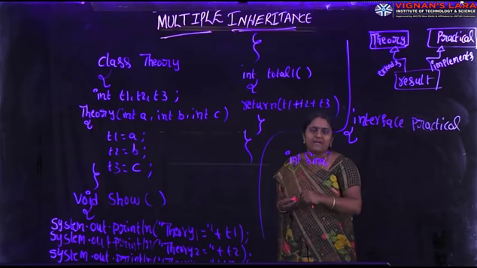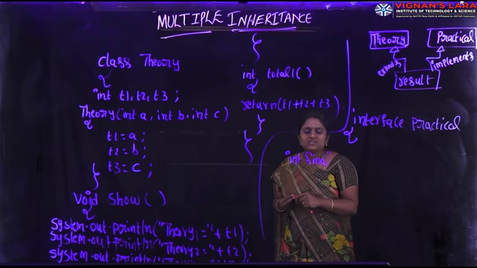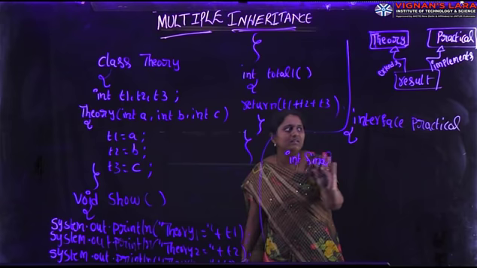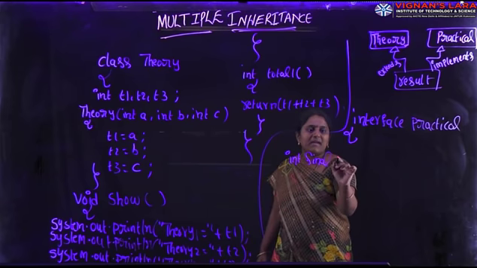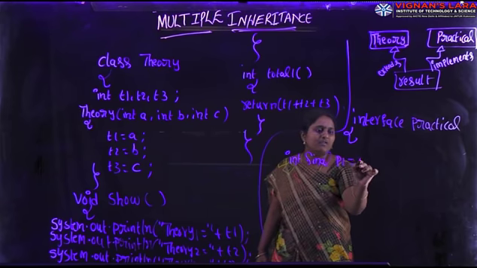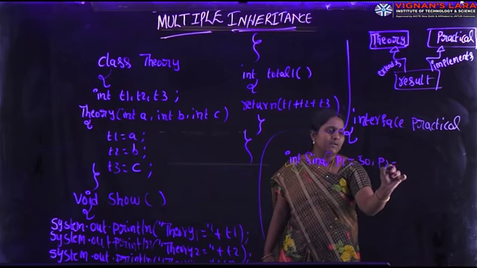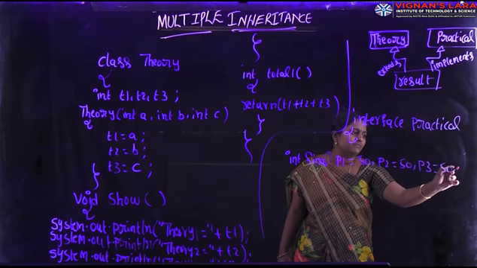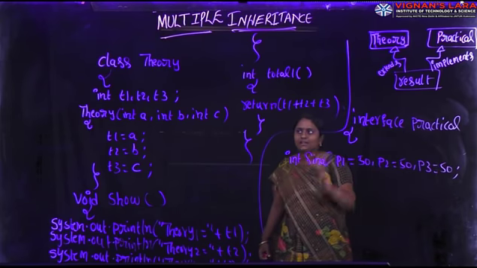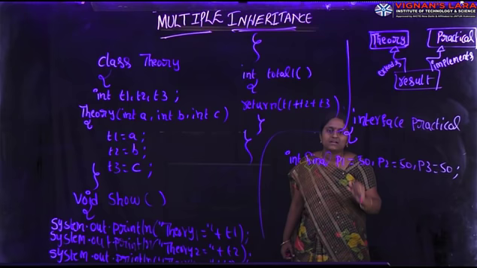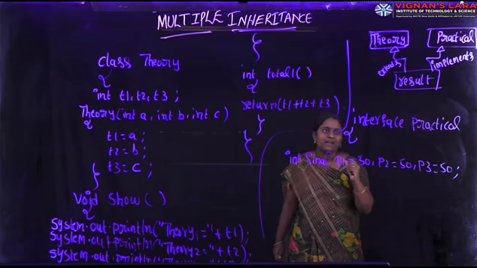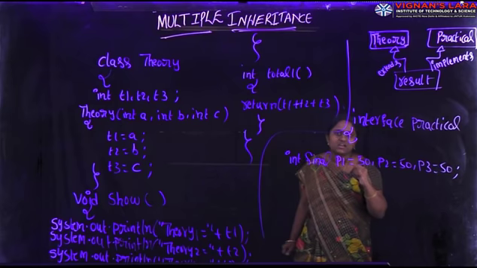We can't modify final variables at any time. Here I am defining three practical subjects as final: P1 equal to 50, P2 equal to 50, P3 equal to 50. Just as we have three theory subjects, we have three practical subjects. Because practical is an interface, any variable defined within the interface should be final.